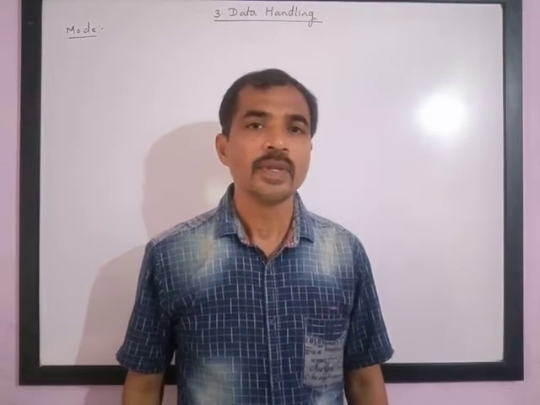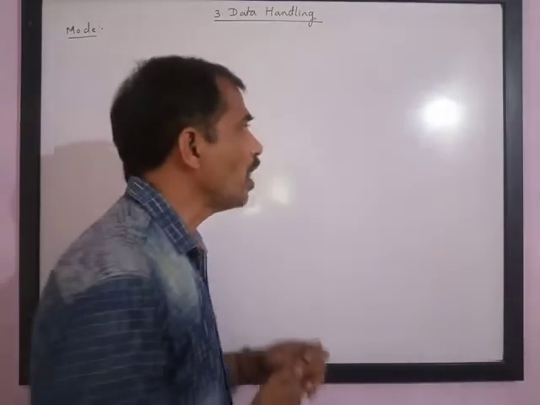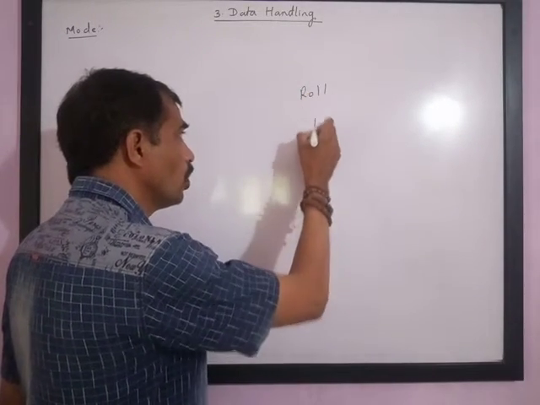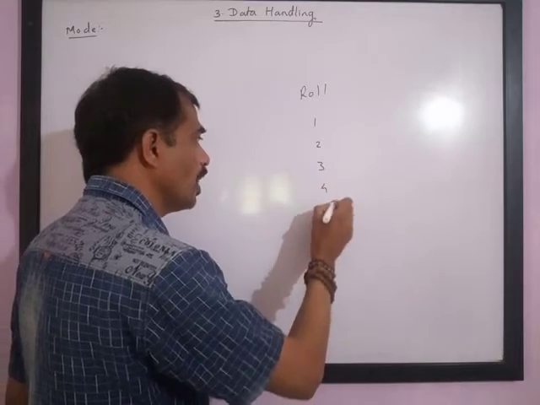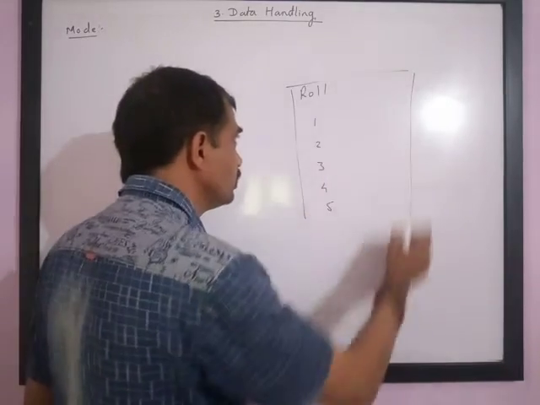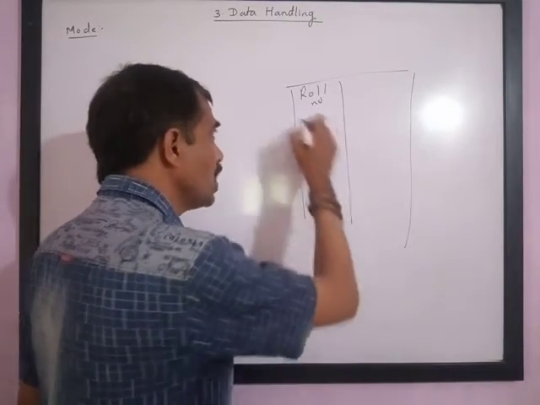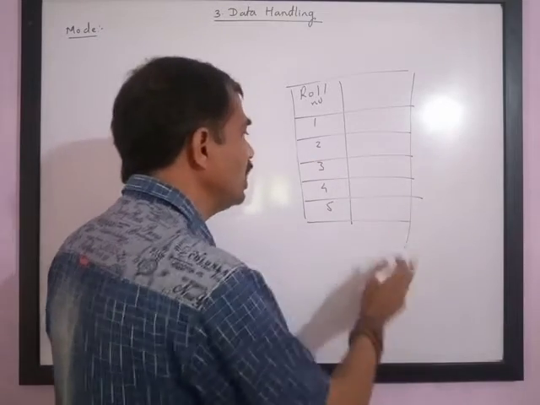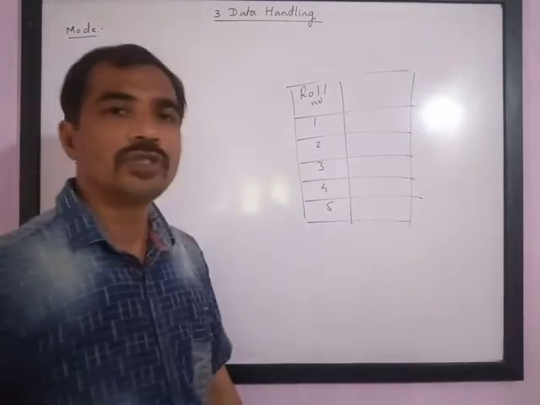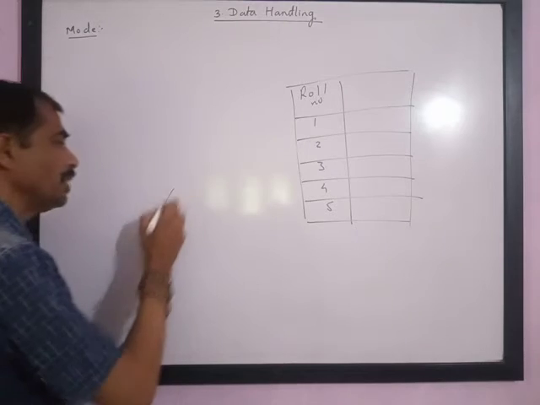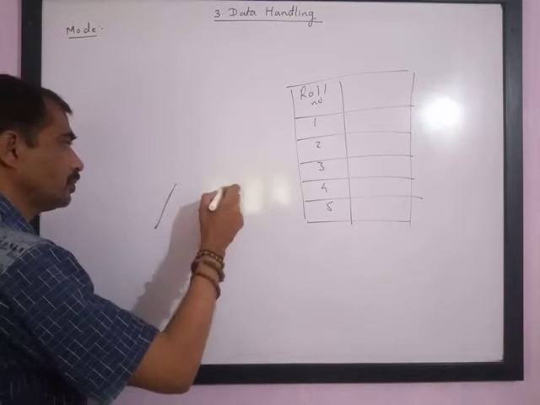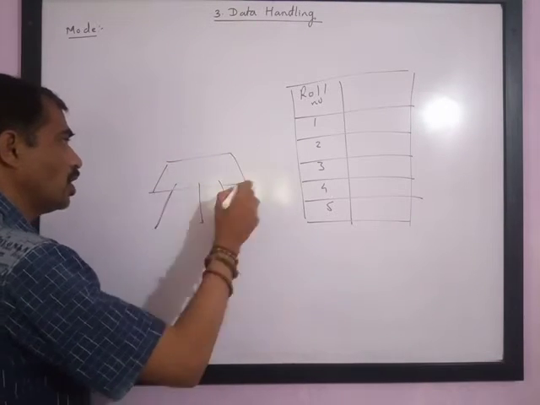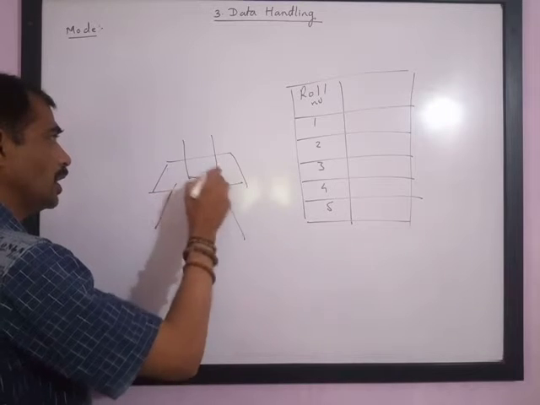Now understand, if there are 5 students in a class and their roll numbers are 1, 2, 3, 4 and 5. I have taken a simple example. They are doing a simple experiment of finding the boiling temperature of a certain solution. The assembly could be like this: a tripod stand on which a wire gauze is kept, on which a beaker is kept.